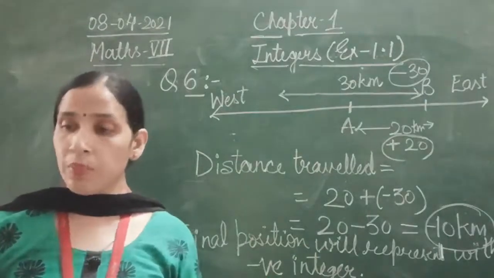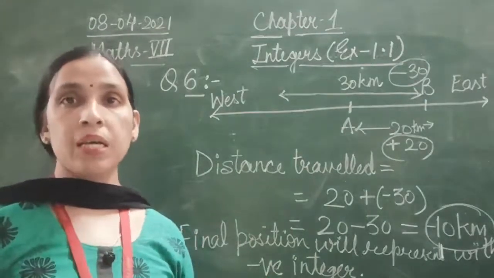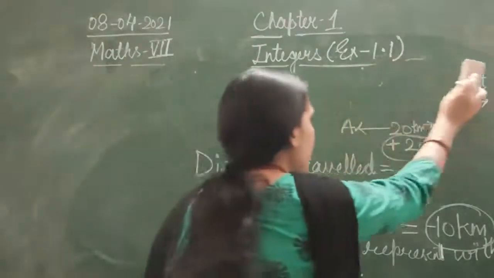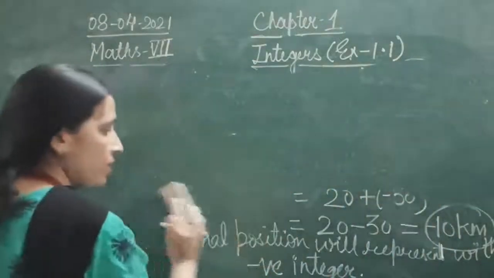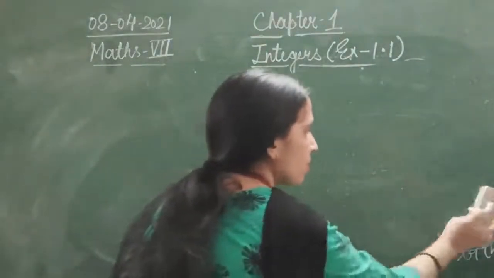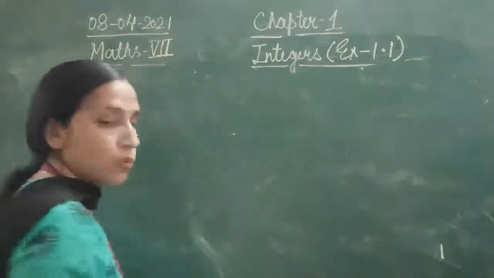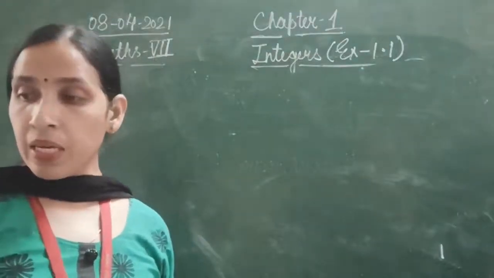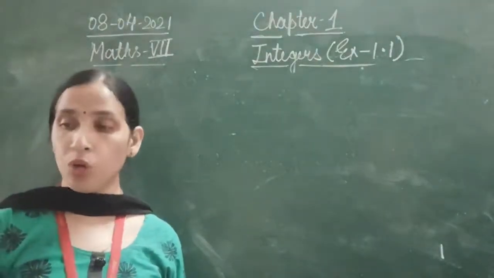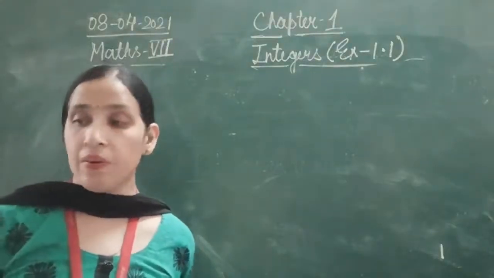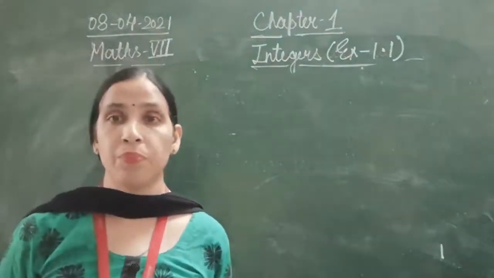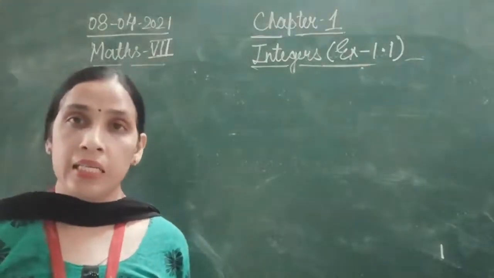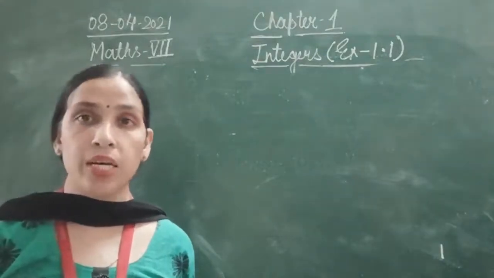Now we'll come to question number 7. In question number 7, when you see it in your book, you will find a magic square. Each row, column and diagonal has the same sum. Check the following magic squares and then tell whether they are magic squares or not.